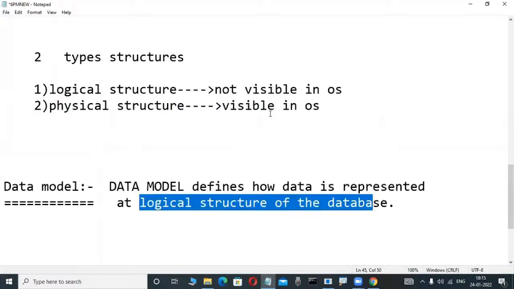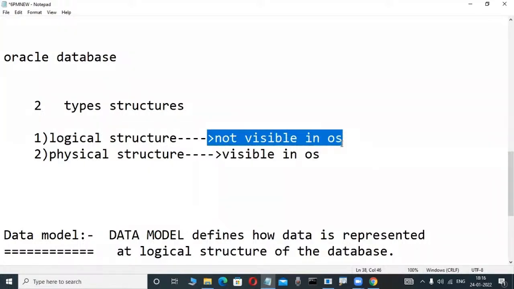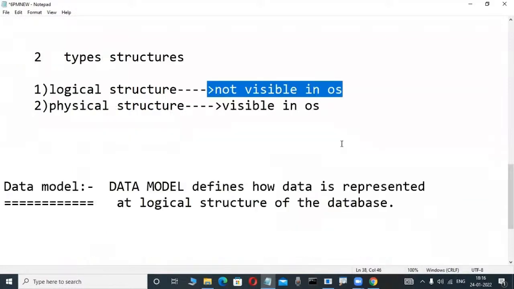As I told in previous classes, a structure which is not visible in the operating system is called a logical structure. When you create a table, it is not visible in the operating system, but that structure is visible in the database.